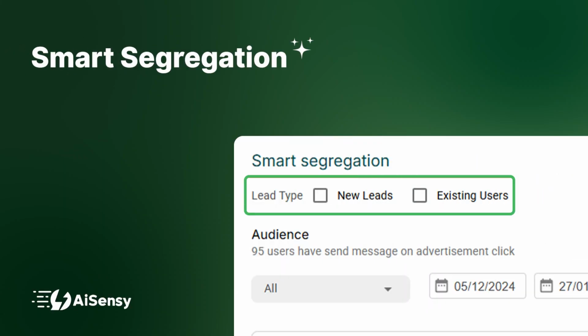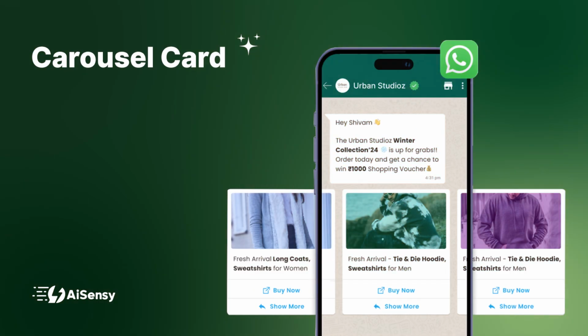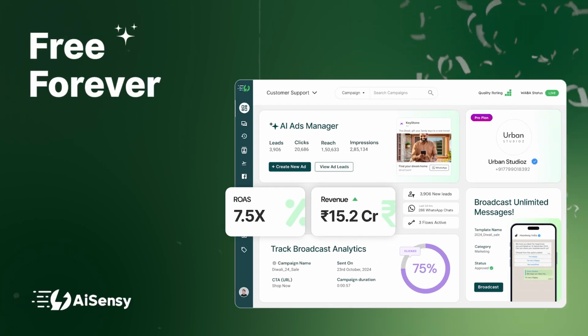Fourth, you can segregate the leads into relevant categories. Re-engage them with targeted broadcasts where you can send attractive carousel card and limited time offer messages and build trust for your brand. Last but not the least, it's free.